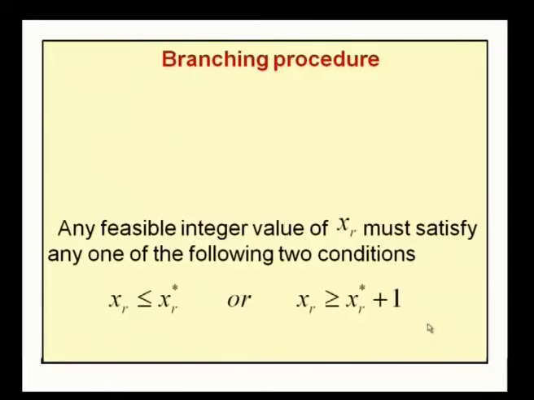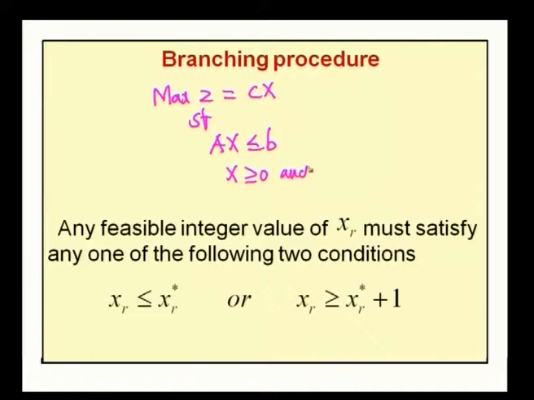Welcome you all to the UGC lecture series in mathematics. In today's session, we are going to discuss the branch and bound method for solving integer programming problems. First, consider an integer programming problem: maximize z equal to cx subject to the constraints ax less than or equal to b, x greater than or equal to 0 and integer.